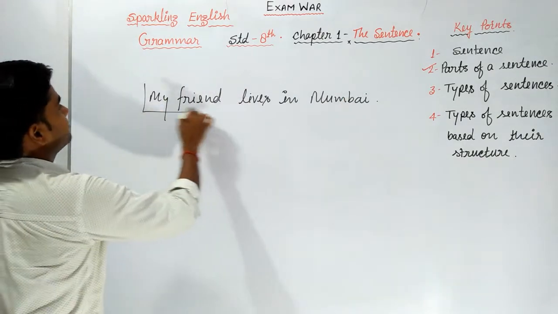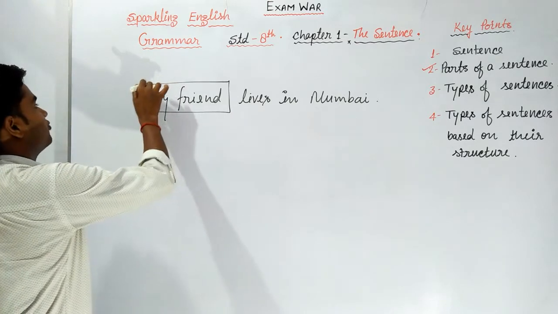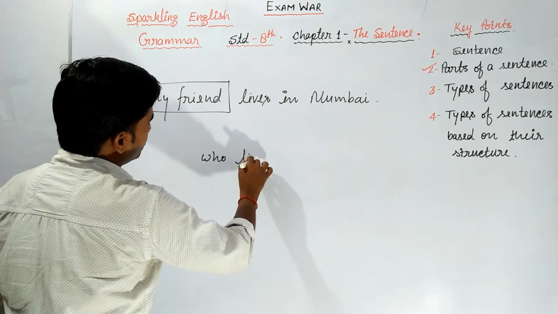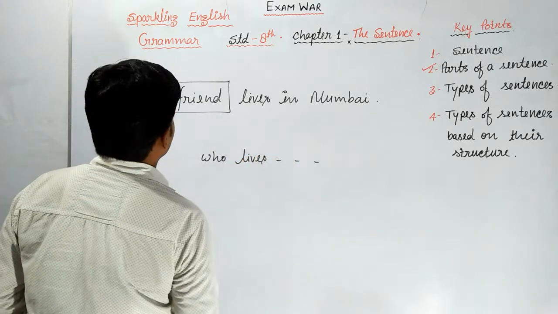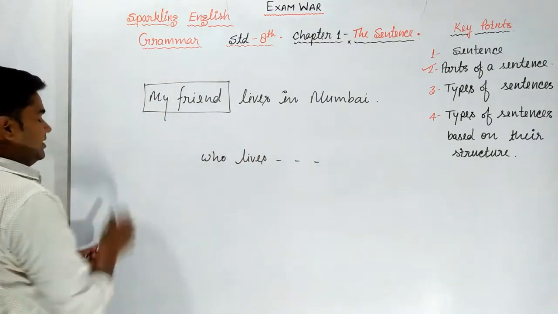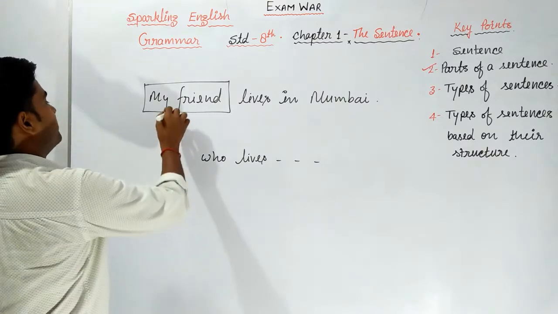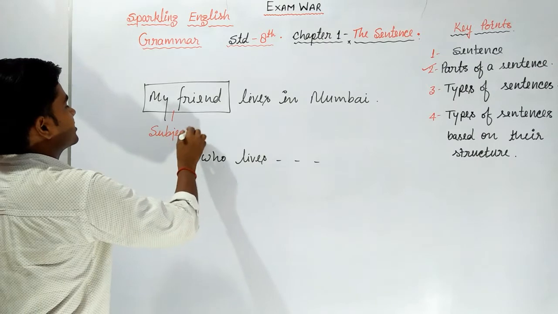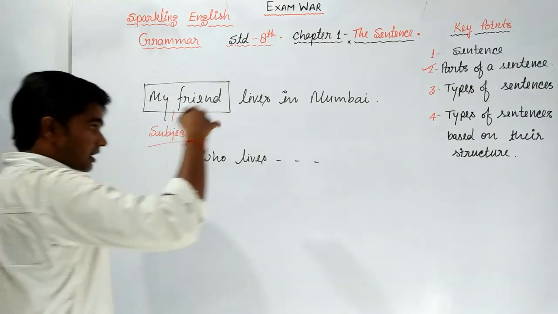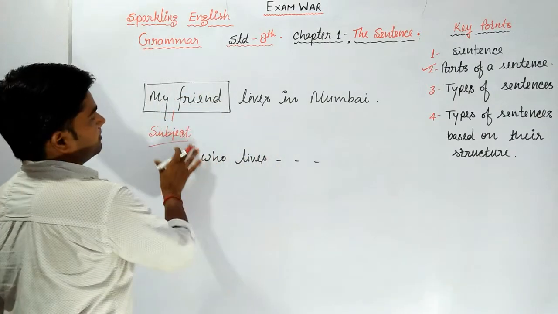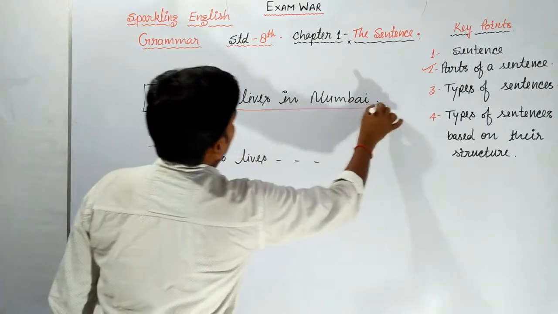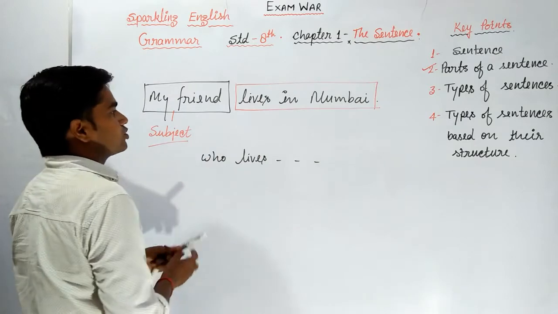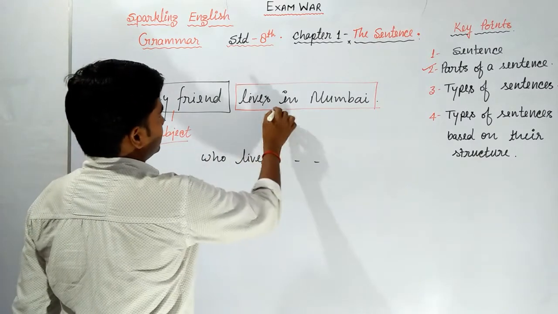My friend. If I ask a question from the sentence, who lives in Mumbai? Then the answer is my friend. So in this sentence, my friend is the subject, and the other part except the subject, including a verb, is called the predicate.